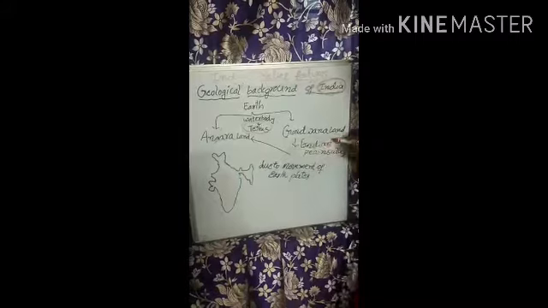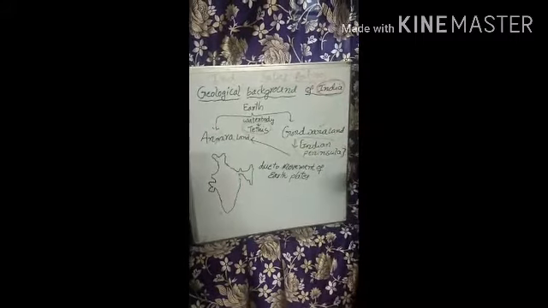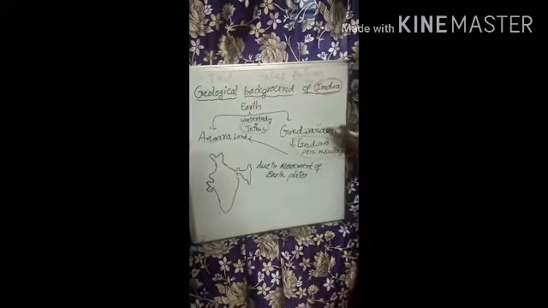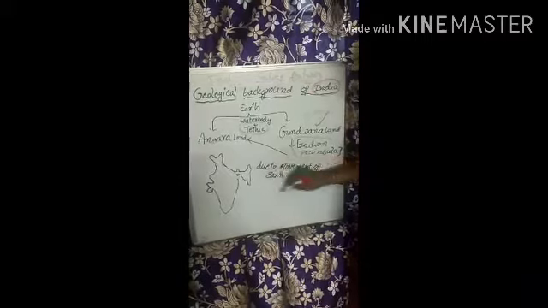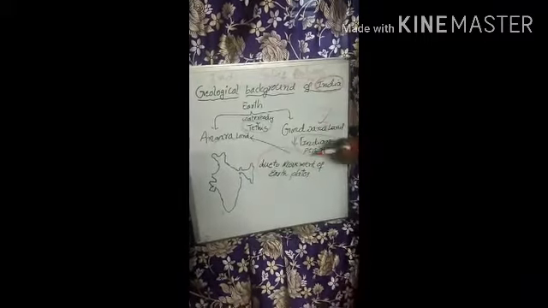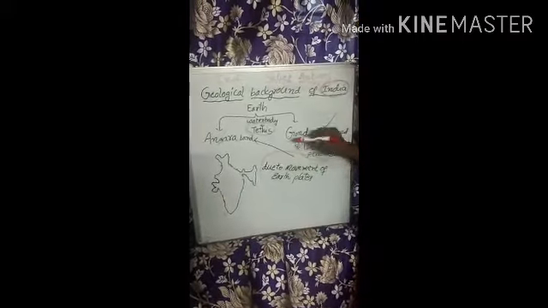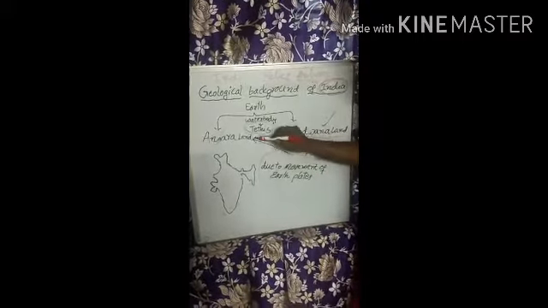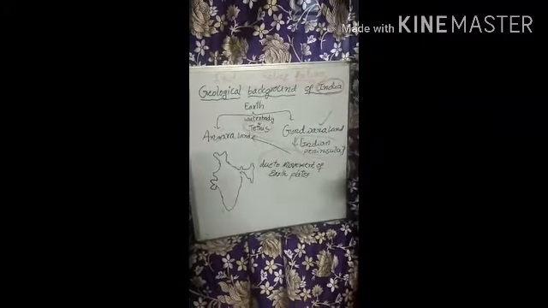Our Indian peninsula was related to this Gondwana land. As per Alfred Wegener, due to the movement of the earth plates, the Indian peninsula moved towards the northeast of the Angara land.